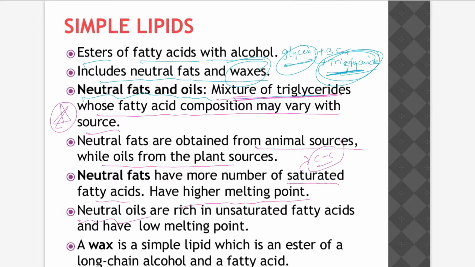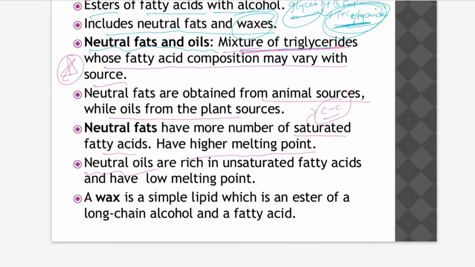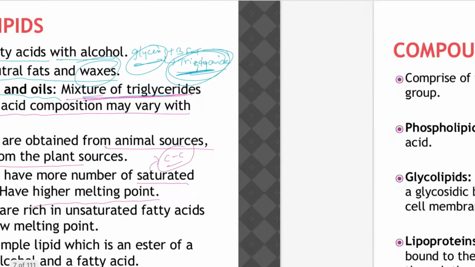Next, there are neutral fats and oils. Neutral fats are animal fats, which are mostly saturated, so they have higher melting points. Neutral oils are plant-derived oils. They are unsaturated, meaning they have more C double bonds and C triple bonds between carbons, so they have a lower melting point than neutral fats. And wax is finally a simple lipid, which is an ester of a long chain alcohol and fatty acids.